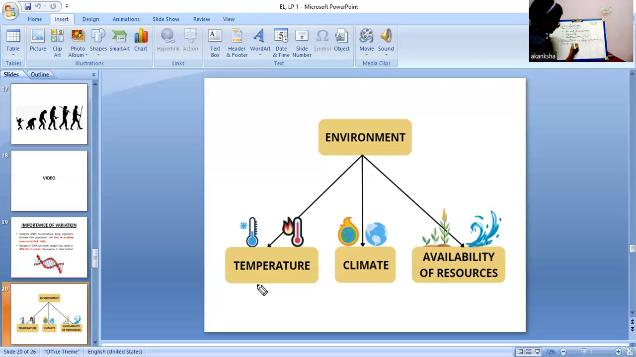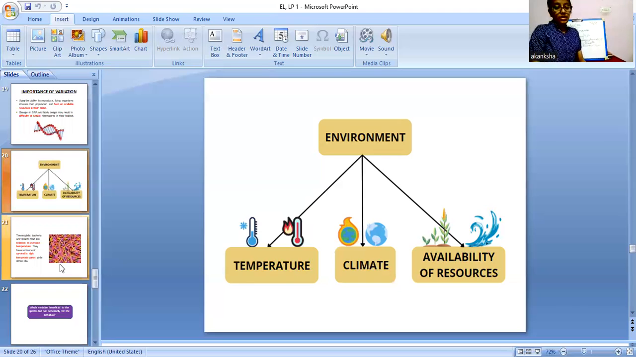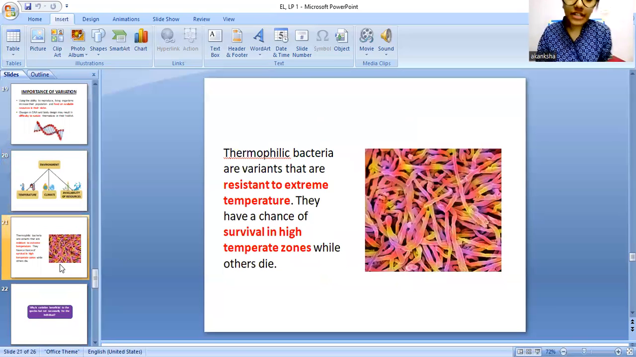First is the temperature. Okay. Second is the climate. And third is the availability of resources. Availability of resources. So this was all about variation and why it is caused. Okay, so now we will see some more details.